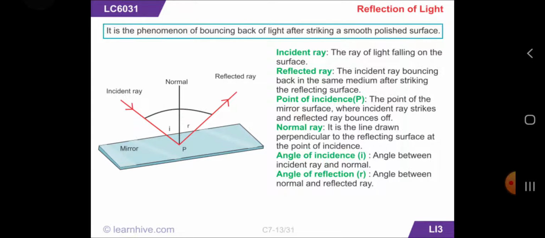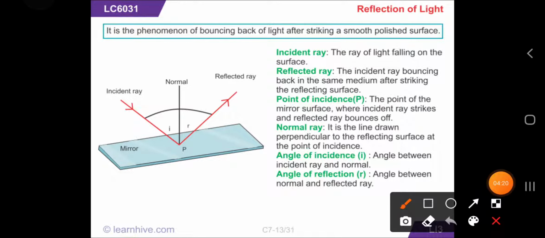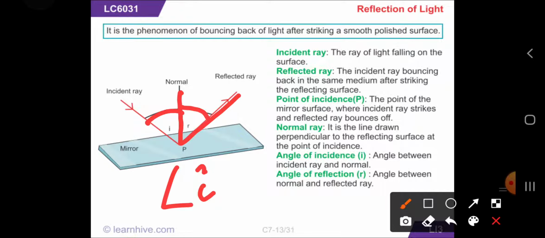Then we have angle of incidence. It is the angle between the incident ray and normal. As we can see, this angle is denoted by angle I. And then we have angle of reflection, that is the angle between normal and reflected ray. As in our figure, this one is between normal and reflected ray and we denote it by angle R.